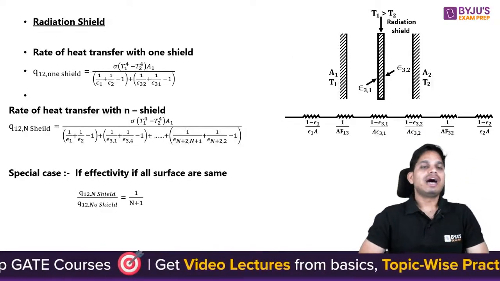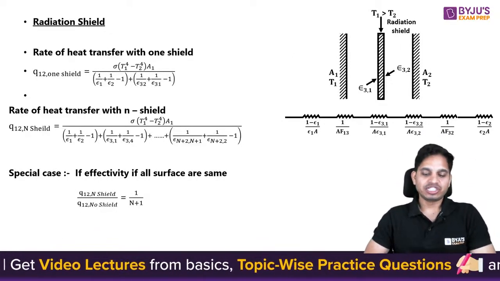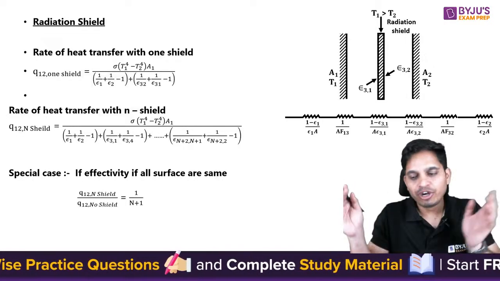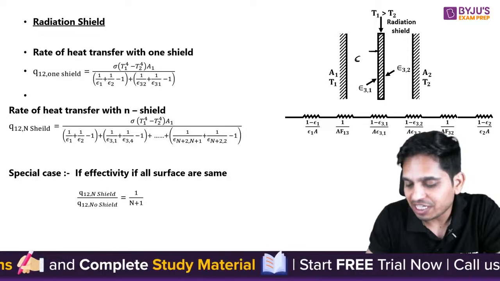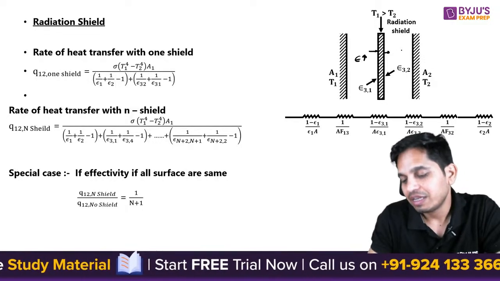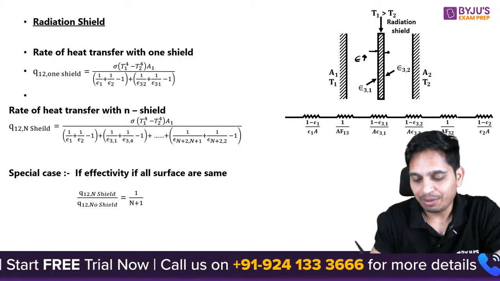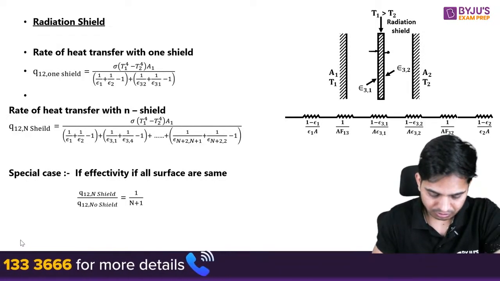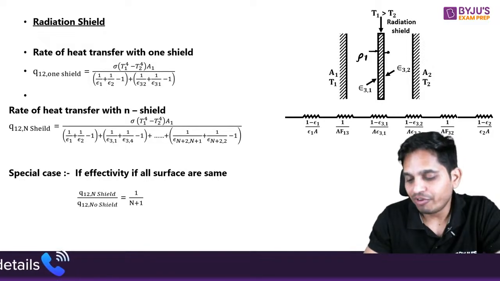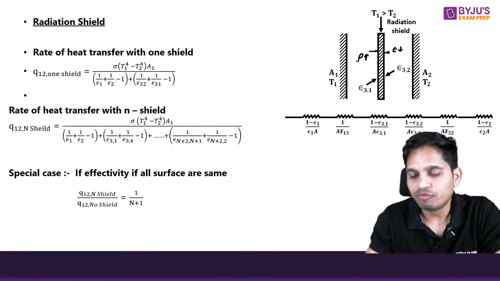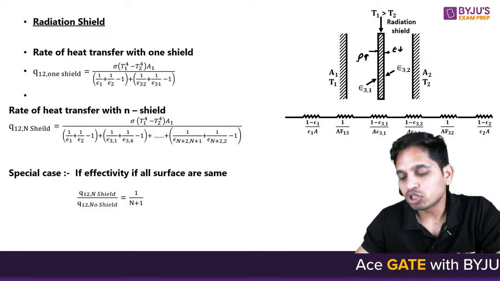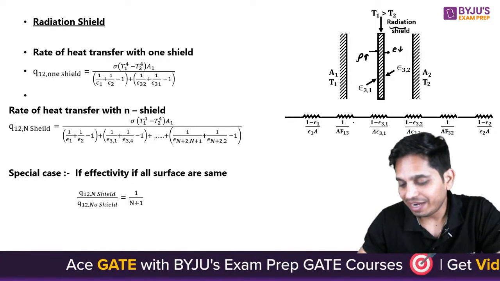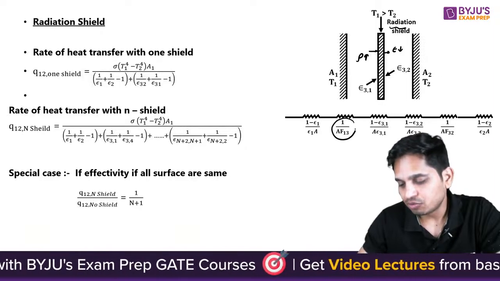Now the last concept is the radiation shield. So a radiation shield is used to basically reduce the amount of radiation between two bodies. So the reflectivity should be very high, and the emissivity should be very low for this circuit. And now because of one radiation shield that you have added, you have added three more resistances.